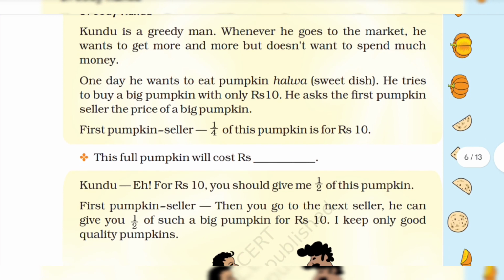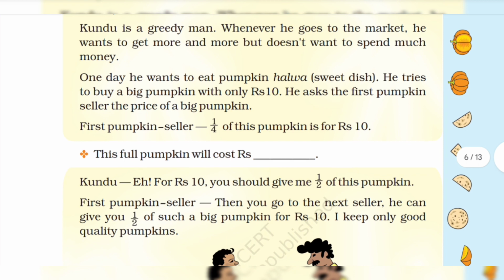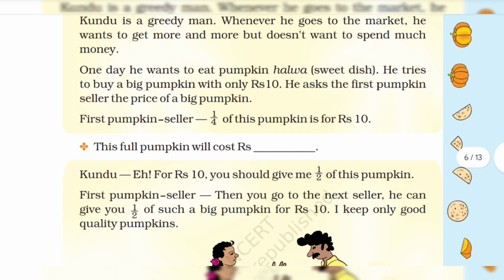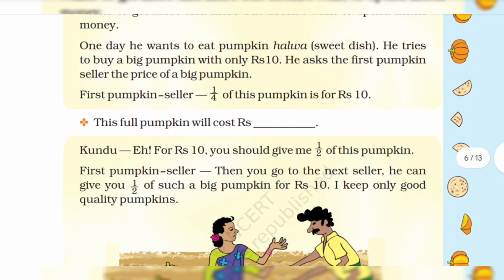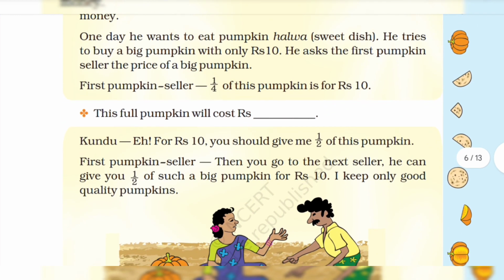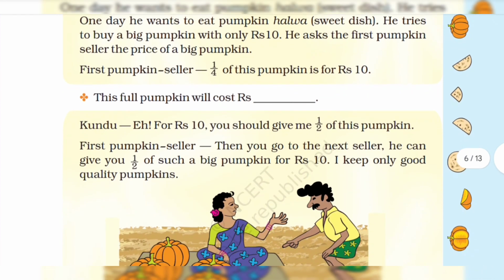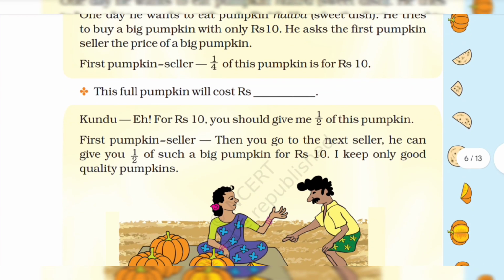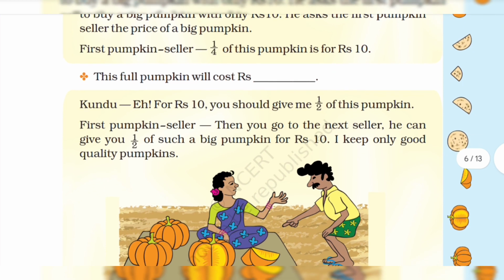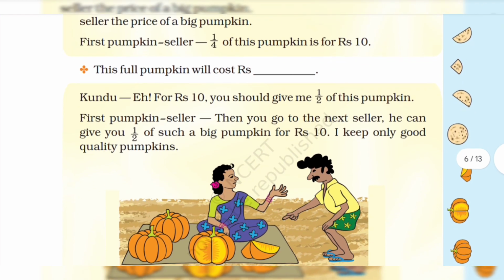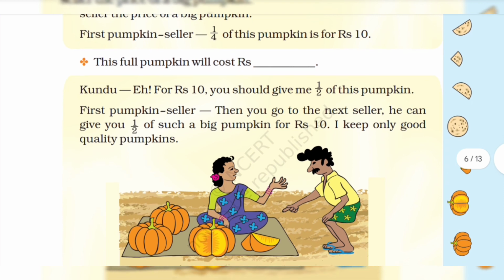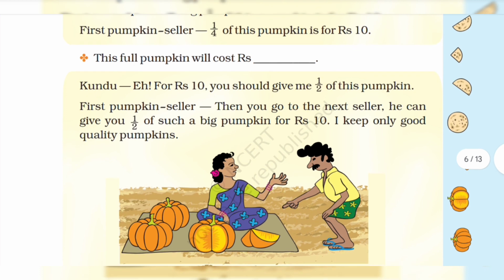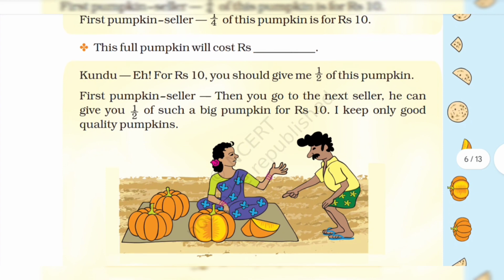She tries to buy a big pumpkin with only 10 rupees. She asks the first pumpkin seller the price of a big pumpkin. First pumpkin seller: 1/4 of this pumpkin is for 10 rupees. This full pumpkin will cost 40 rupees. Kundu: For 10 rupees you should give me half of this pumpkin.